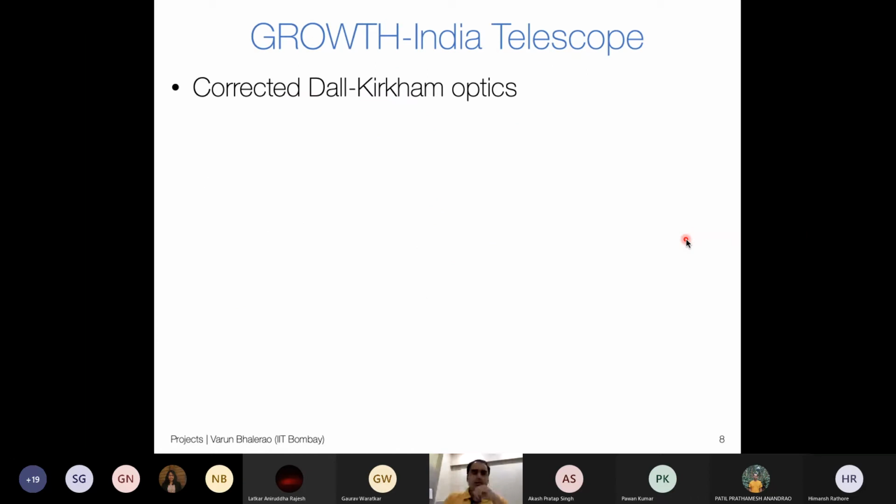There are many other telescope types. For example, there is something called a Dall-Kirkham telescope, and the GROWTH India telescope uses what is called corrected Dall-Kirkham optics. So this is just for you to know. There exist many designs. There is something called a Ritchey-Chrétien. There is Maksutov-Cassegrain, and so on. Okay, so a lot of different types of telescopes have been used.